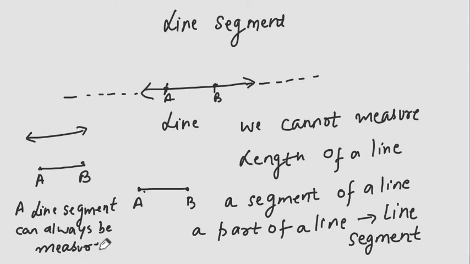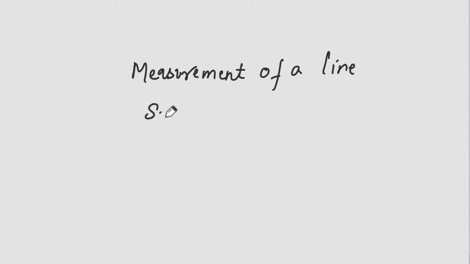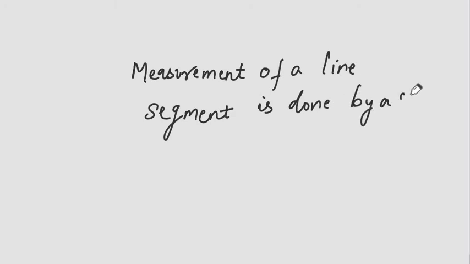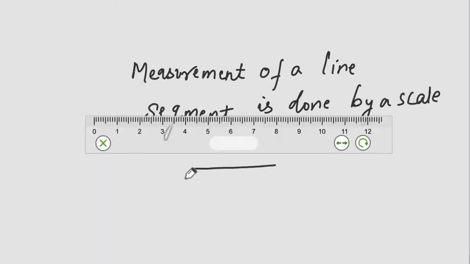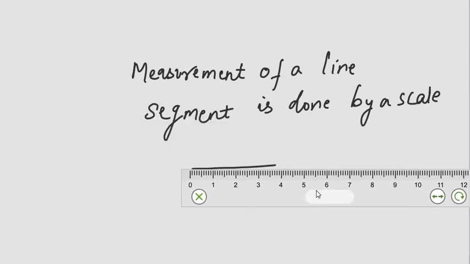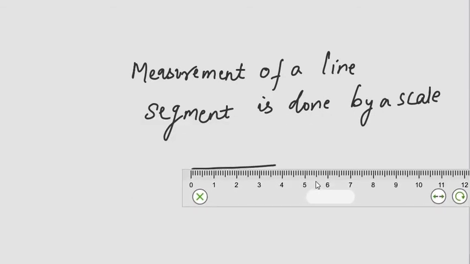Why and how can you measure a line segment? With the help of a scale. So measurement of a line segment is done by a scale. If you draw a line segment, then you take a scale and align the zero and then measure its length.